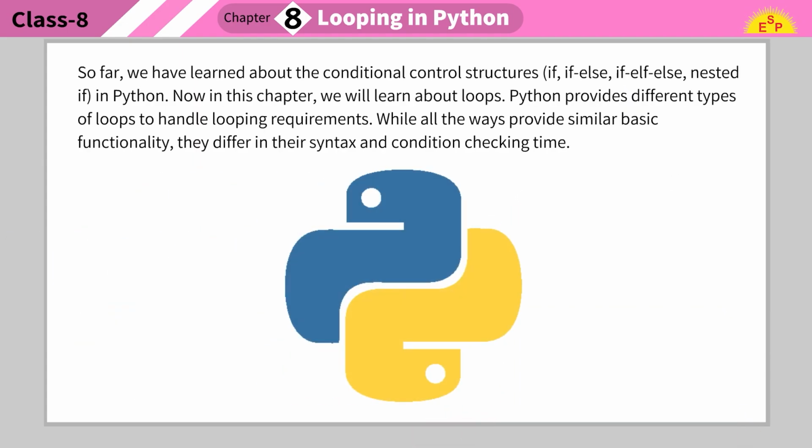So far, we have learned about the conditional control structures if else, nested if in Python. Now in this chapter, we will learn about loops. Python provides different types of loops to handle looping requirements. While all the ways provide similar basic functionality, they differ in their syntax and condition checking time.